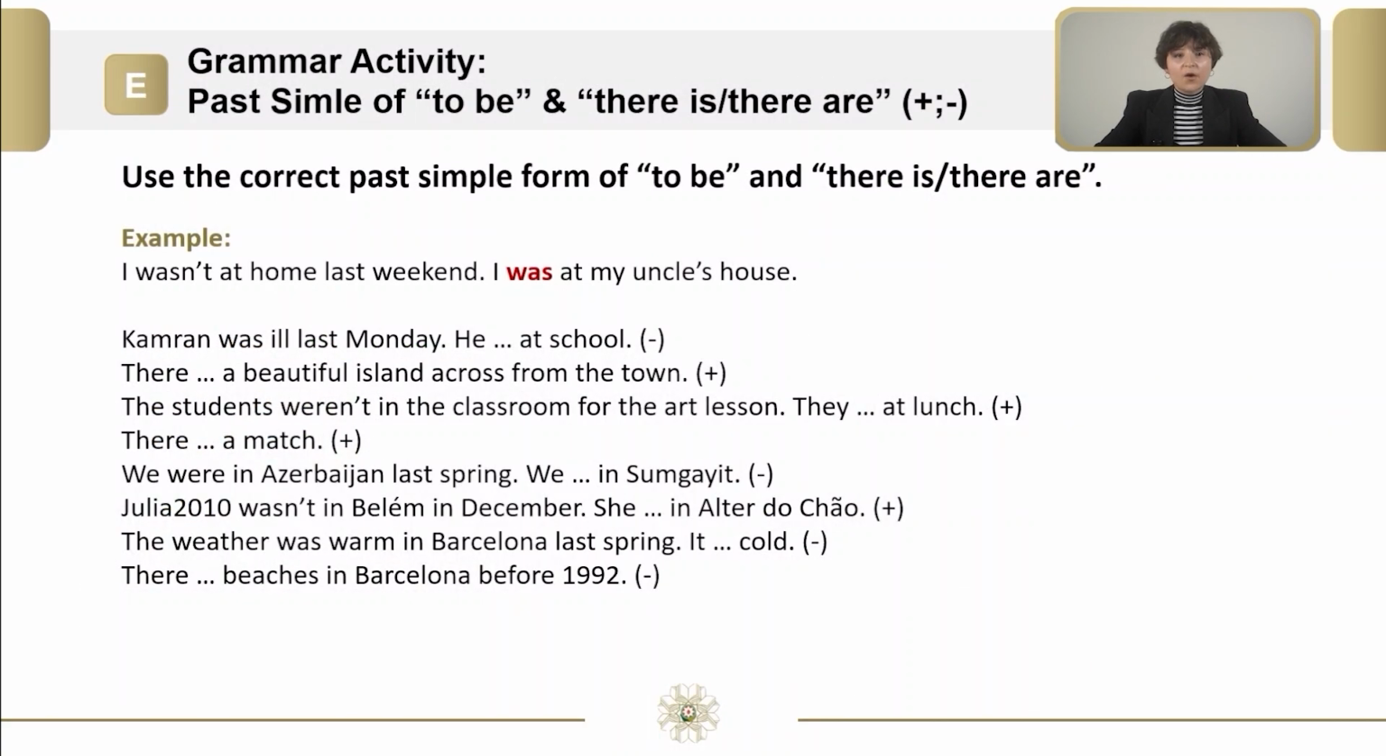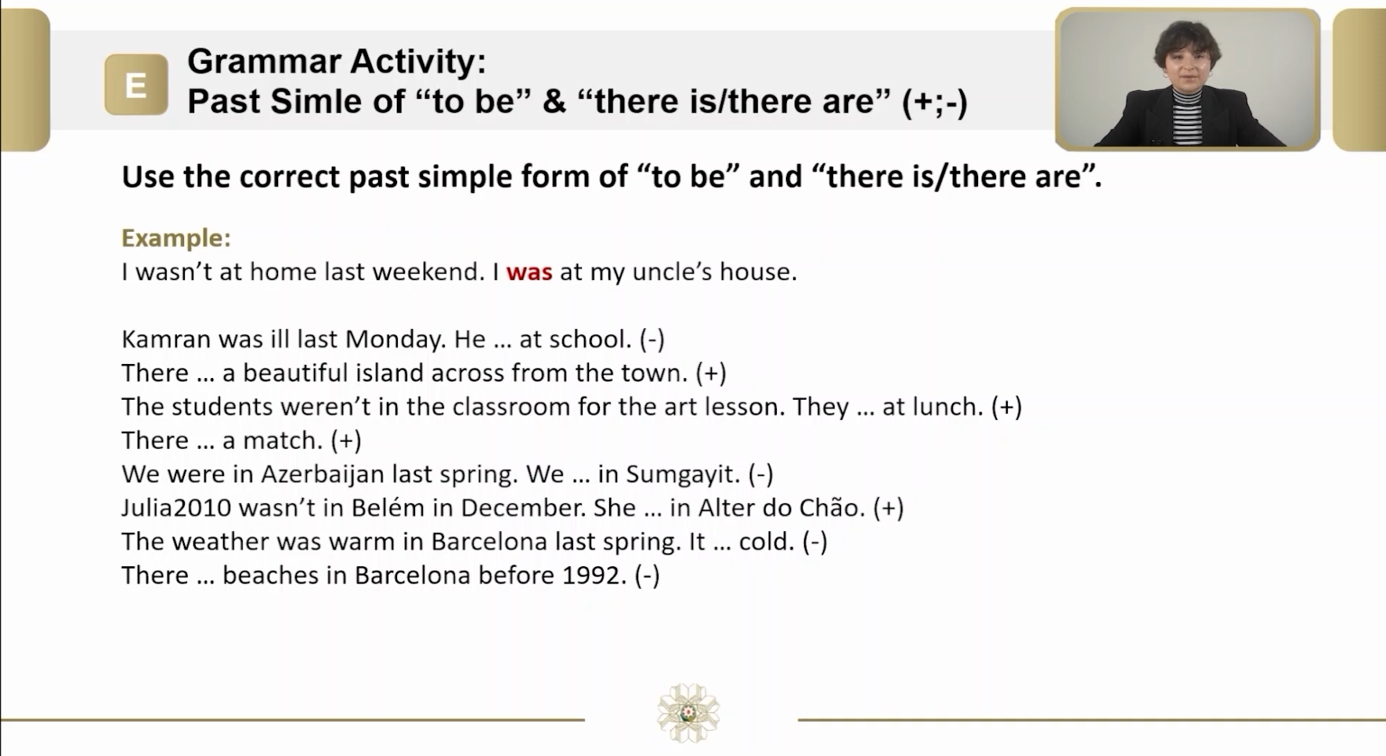Now let's check how well you understood the new grammar topics. Use a correct past simple form of to be and there is, there are. But before you start, let's check an example. I wasn't at home last weekend. I was at my uncle's house. Check what is in the brackets. If you see the minus, you need to make a negative sentence. If you see plus, you need to make an affirmative sentence. Now stop the video and do the activity.